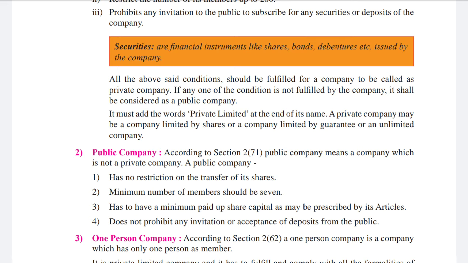Now, you must have heard these kinds of names like H&T Private Limited, isn't it? So these are examples of private limited. They put at the end PVT Limited or Private Limited. A private company may be a company limited by shares or a company limited by guarantee or an unlimited company.